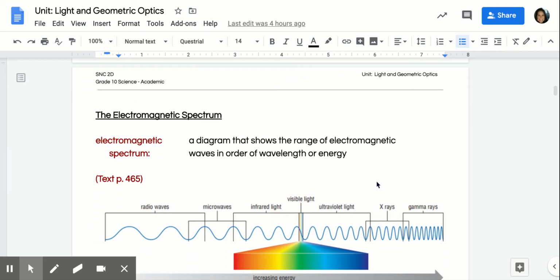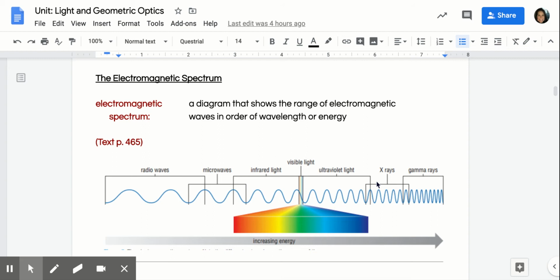What does this mean? Well, this means that we had to devise this thing called the electromagnetic spectrum. And I'm using "we" very loosely. Obviously, I had nothing to do with it. People who are way smarter than me in the world did this. And so the electromagnetic spectrum is basically a diagram, and I took this right out of your textbook, that shows us the range of electromagnetic waves. And it does this in order of wavelength or energy.